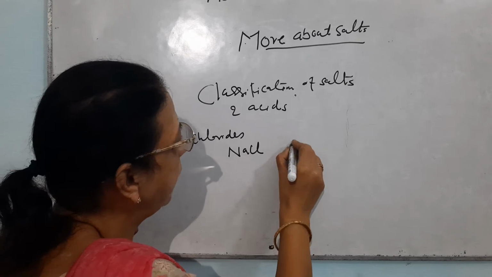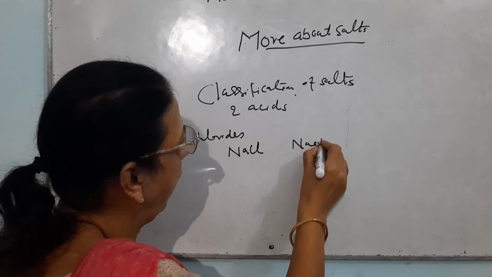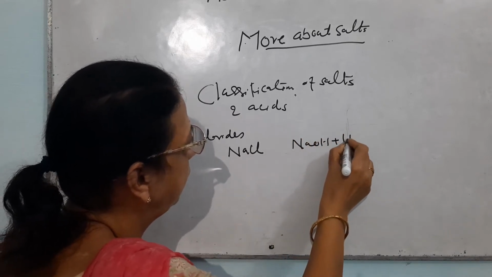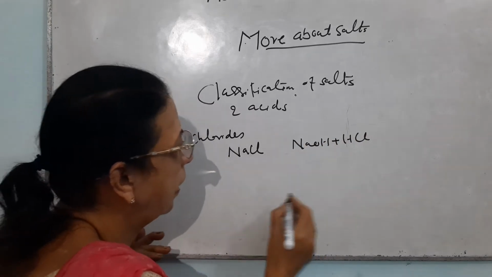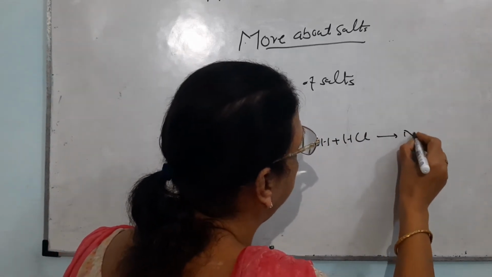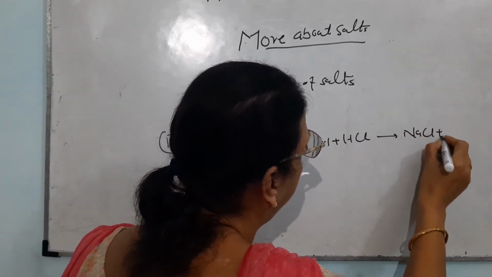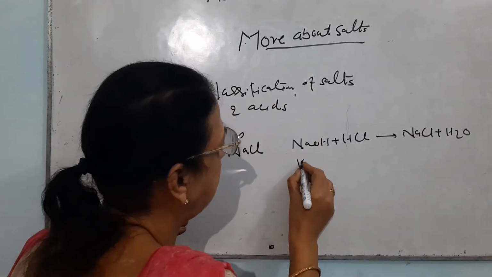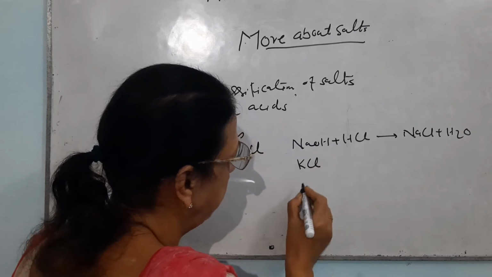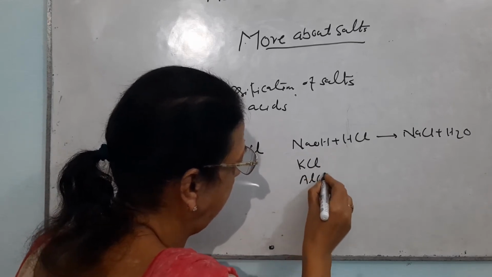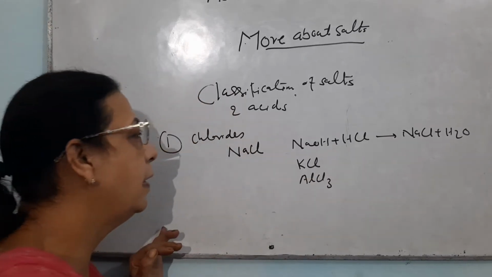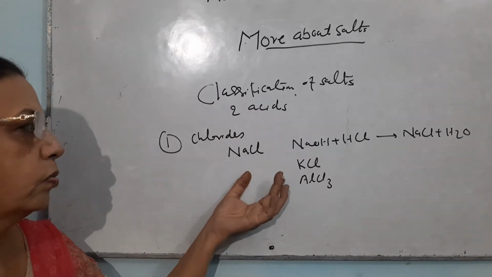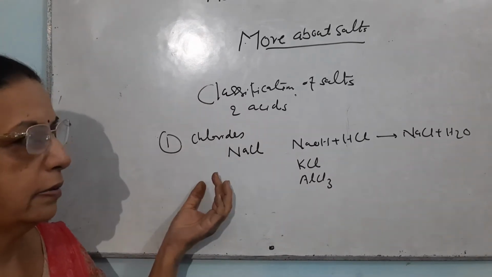How is it obtained? By the reaction of NaOH with HCl. There will be formation of NaCl and water. Similarly, I can write KCl. Similarly, I can write AlCl3, and there are so many others which belong to the family of chlorides.